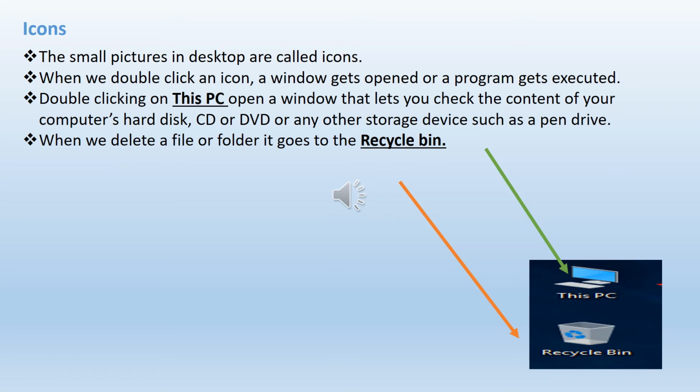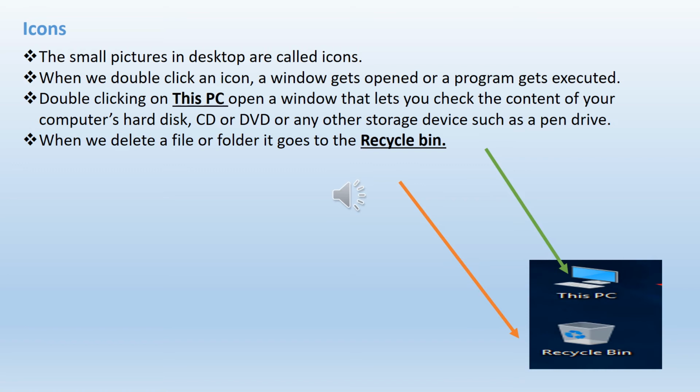You can also check whether you have inserted any CD or DVD, and whether you have inserted a storage device such as a pen drive. So when you insert a pen drive, you can see it by using the This PC option. Usually we use a pen drive.